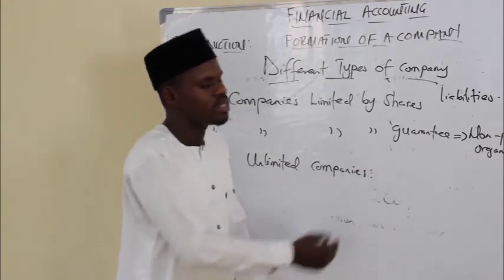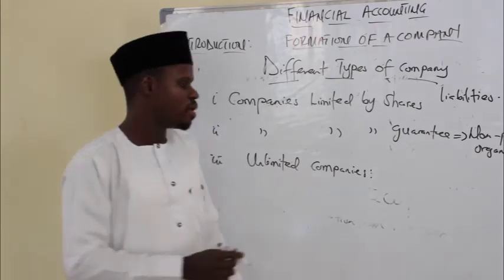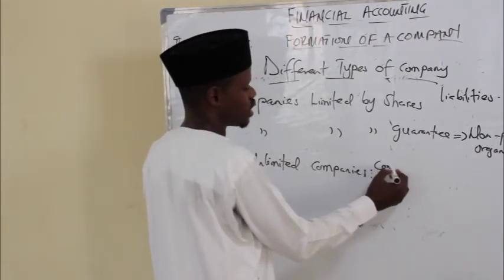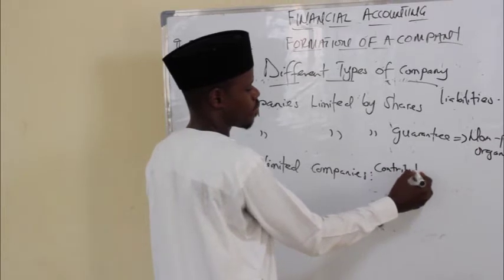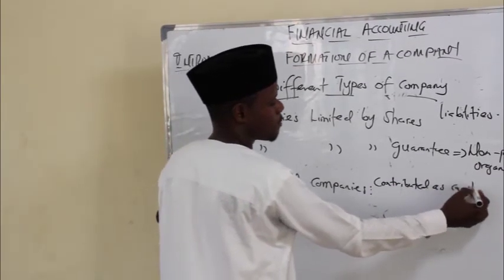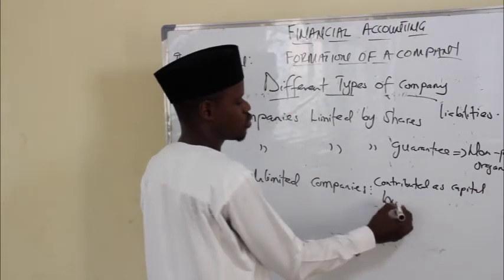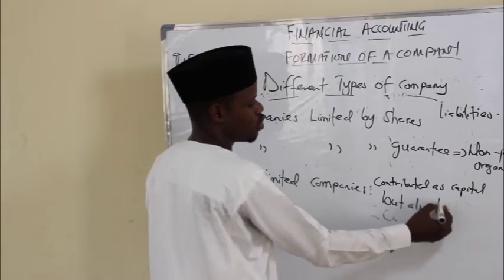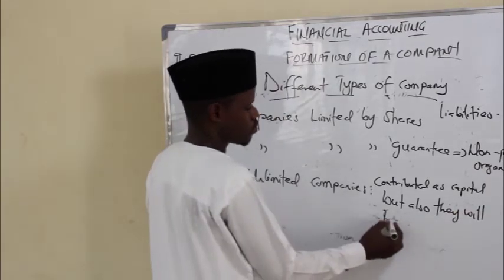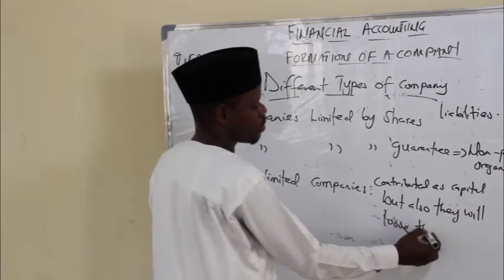In this case, in the event of liquidation, owners will not only lose the amount they have contributed as capital, but also they will lose their personal belongings.